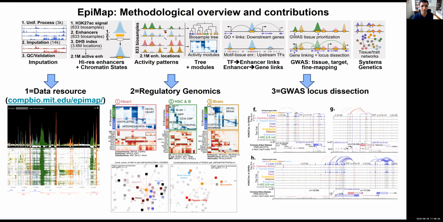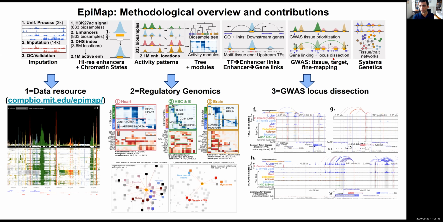He then studied the activity patterns of all those elements, and then inferred both the relationships of the different samples to each other and modules of coordinated activity across all these samples. He then built links from transcription factors to their downstream target enhancers using their motif enrichment, and from the enhancers to their target genes using correlated activity between RNA and epigenomics.